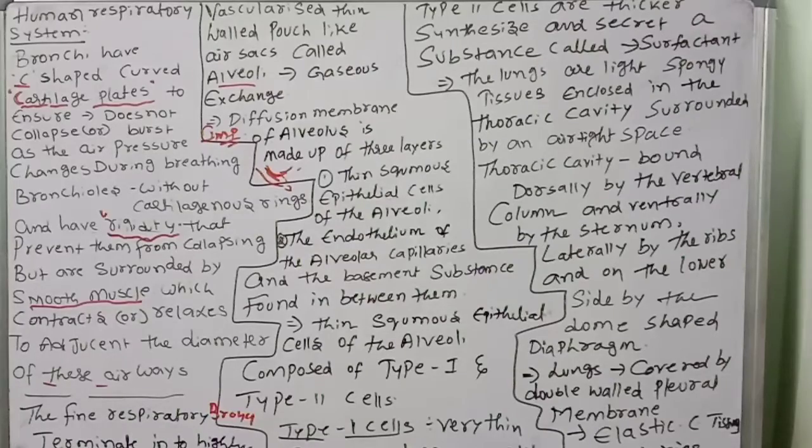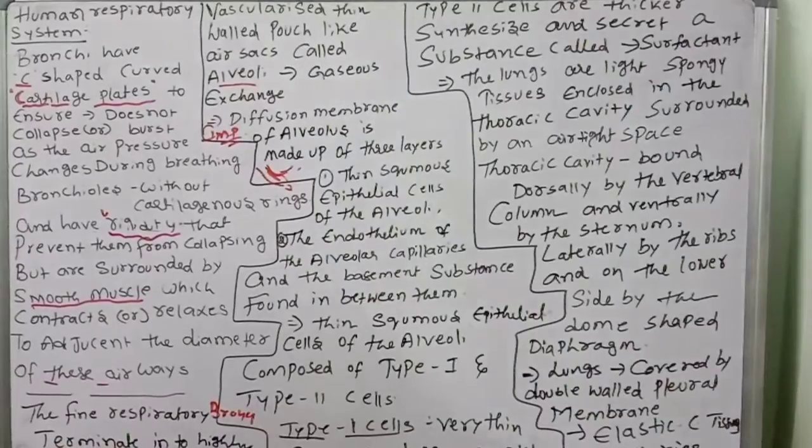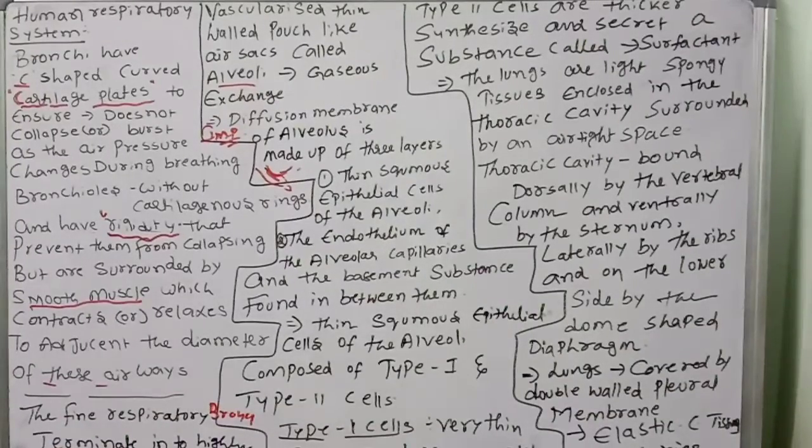The lungs are covered by a double-walled pleural membrane, the pleura. This is a very important point.